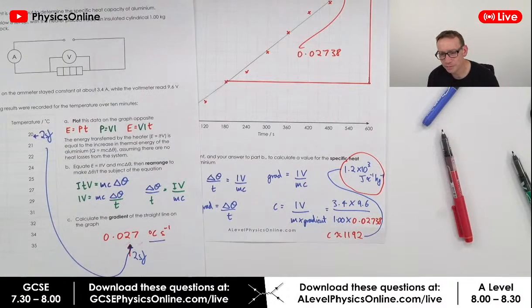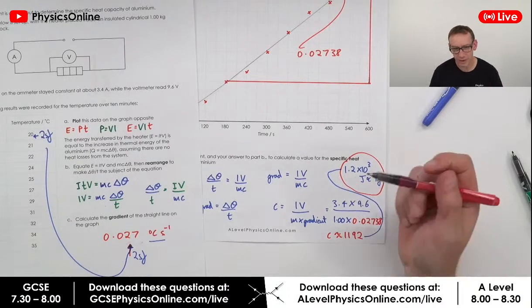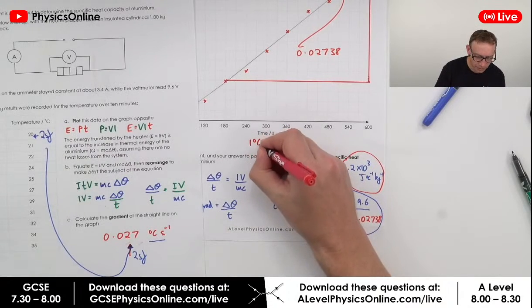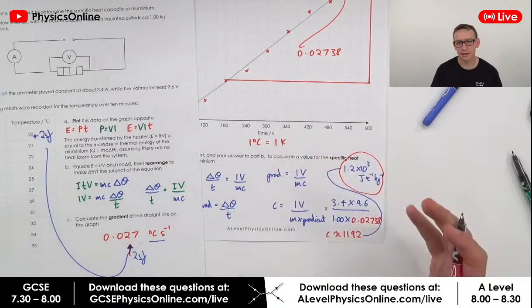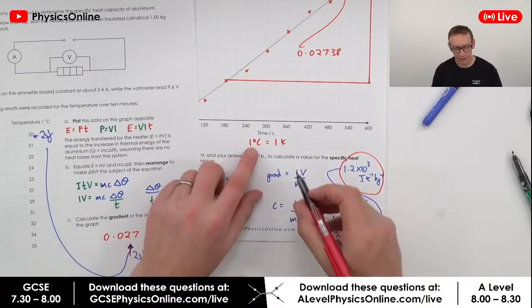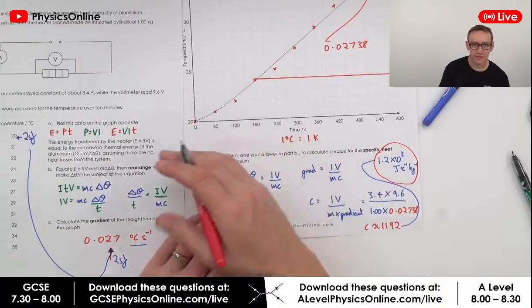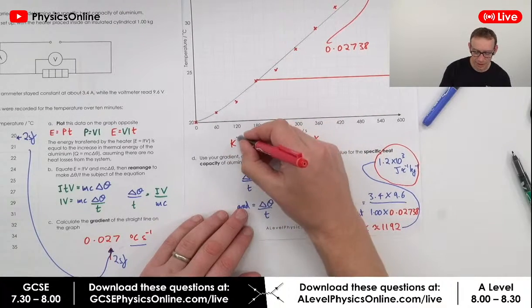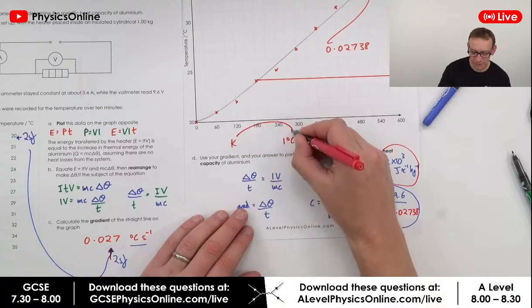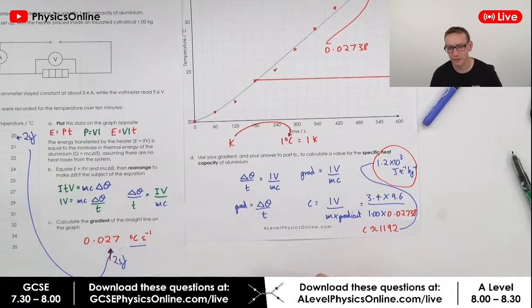So do you have to use K for the units of temperature? It doesn't matter. You can use degrees Celsius or you can use K, because 1 degree Celsius is equal to 1 Kelvin. They are exactly the same. There used to be the centigrade scale, then they went to the Kelvin scale, and the Kelvin scale is the basis for the degree Celsius scale.